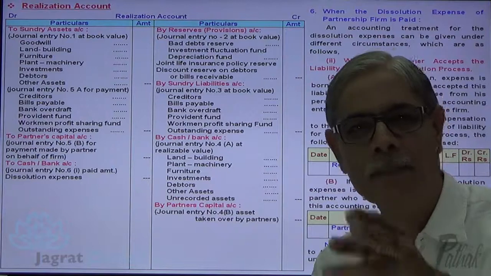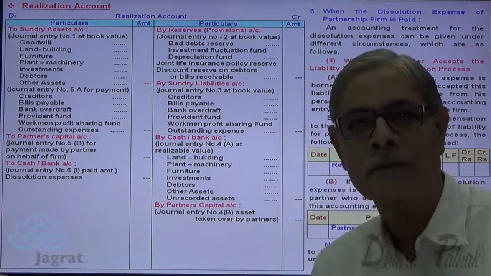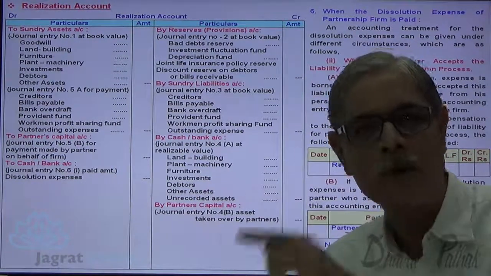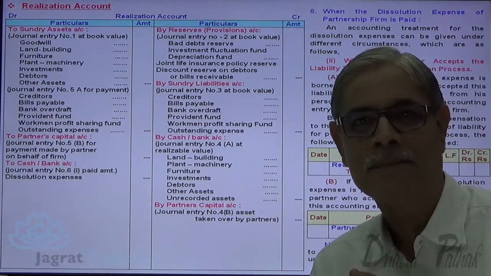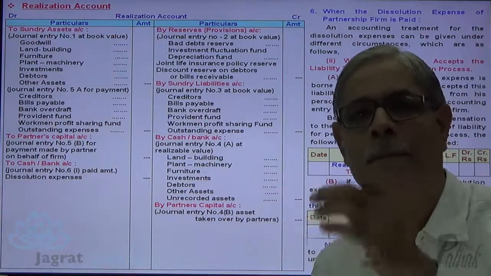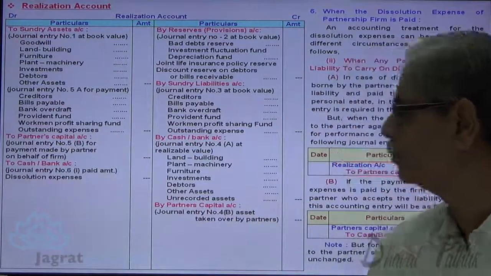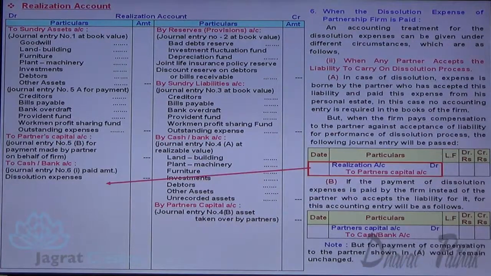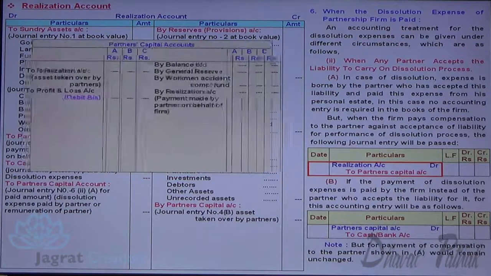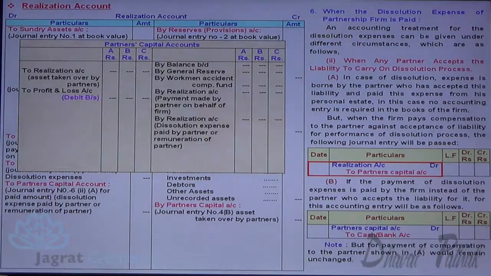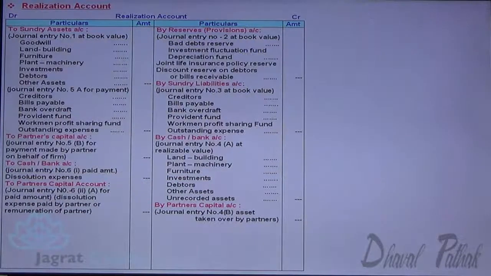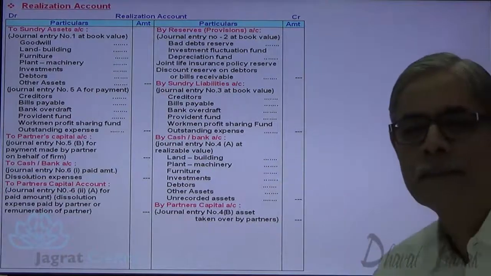Realization expenses borne by the partner, paid by the partner, no entry. Realization expenses borne by a partner, paid by the firm, partner's capital account debit to cash account. Ledger posting. Realization account debit to partner's capital account credit. This is how ledger posting is made.